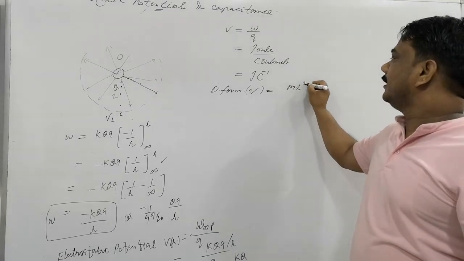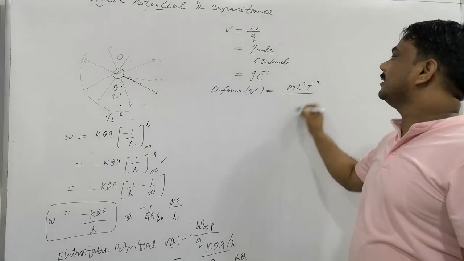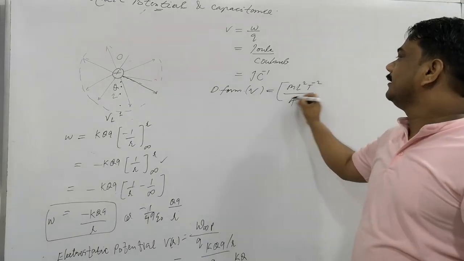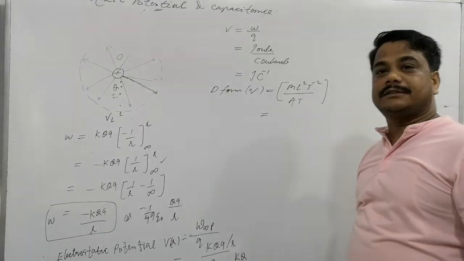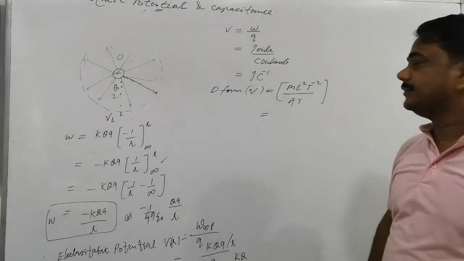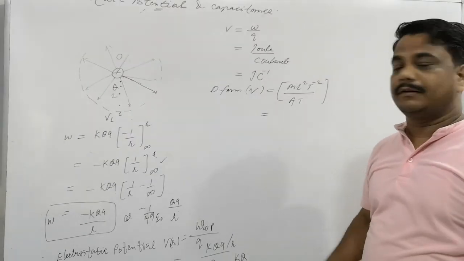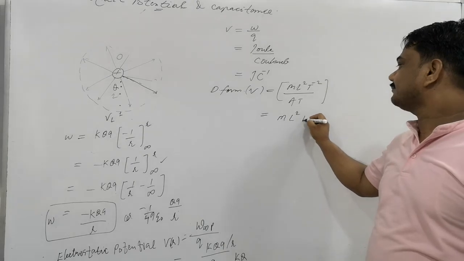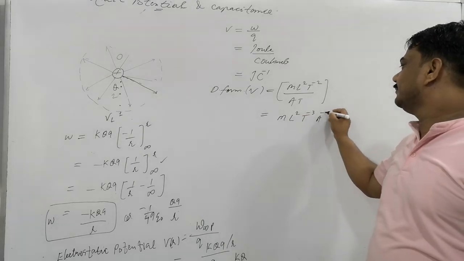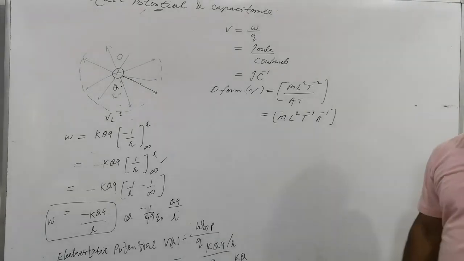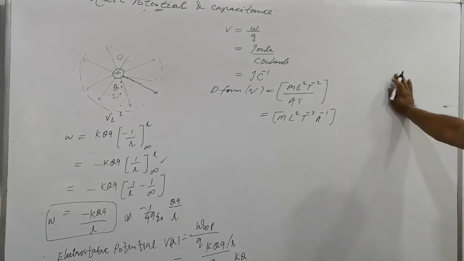W, work done, is ML2 T minus 2, and charge is AT. I already explained here, remember it please. This type of question for medical entrance examinations is important, the dimension formula. So it is ML2 T minus 3 A minus 1. This is the dimension formula for electrostatic potential.